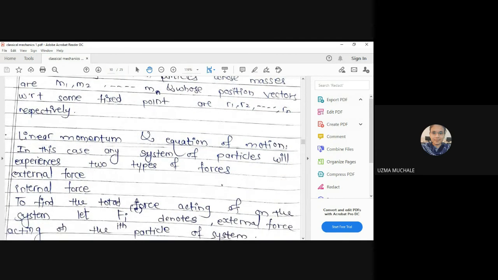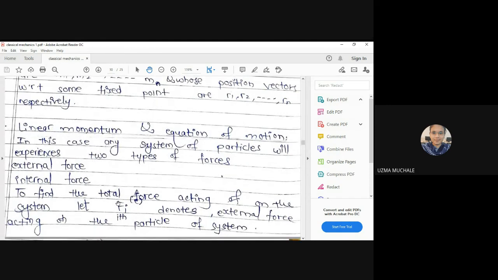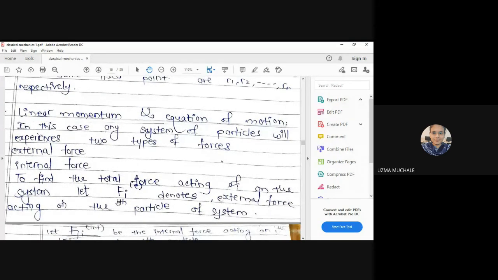In this case, any system of particles will experience two types of forces. What are the two types of forces? Internal as well as external forces. Okay. Again, we'll take an example of a bike. If you're traveling, suppose too much air has leaked out, then obviously your bike will be moving somewhere, it will be falling, and the speed of the bike may be reducing.